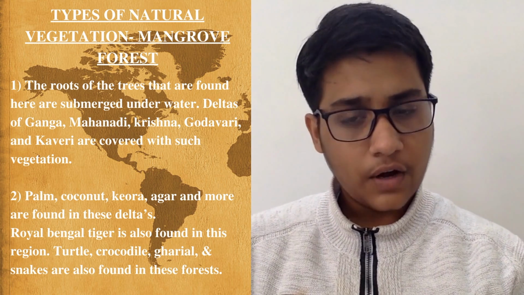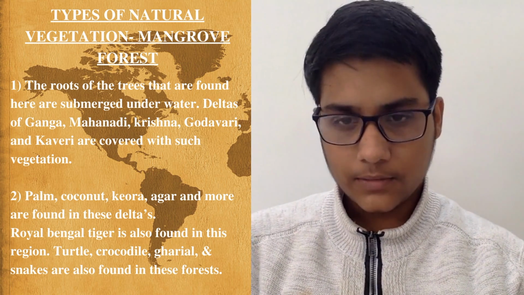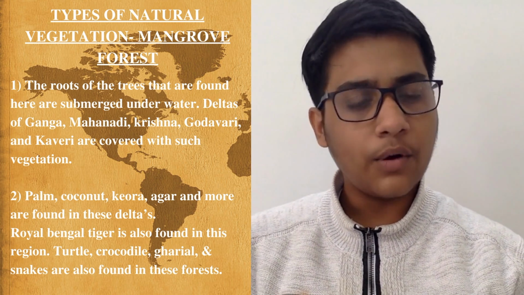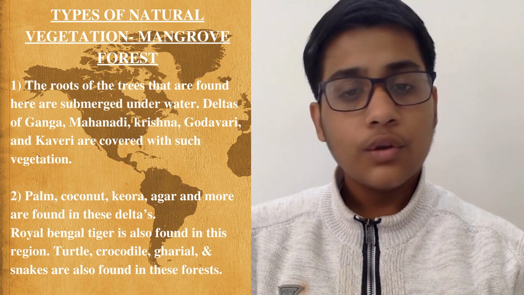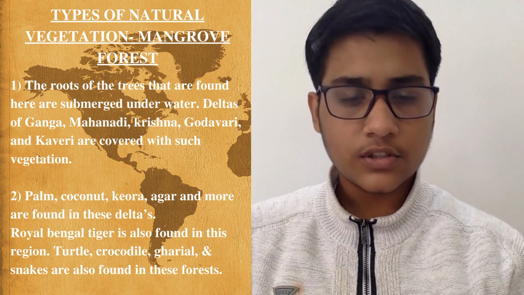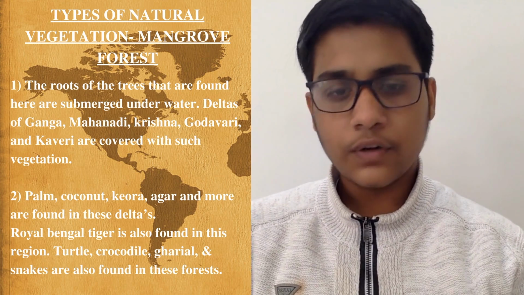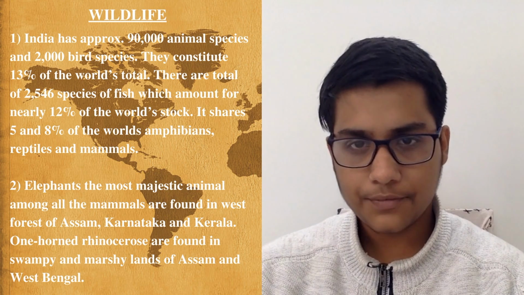Sundari trees are found in Ganga and Brahmaputra Delta. Palm, coconut, keora, agar, and more are found in these deltas. Royal Bengal tiger is also found in this region. Turtle, crocodile, gharial, and snakes are also found in these forests. Now, let's move on to wildlife.